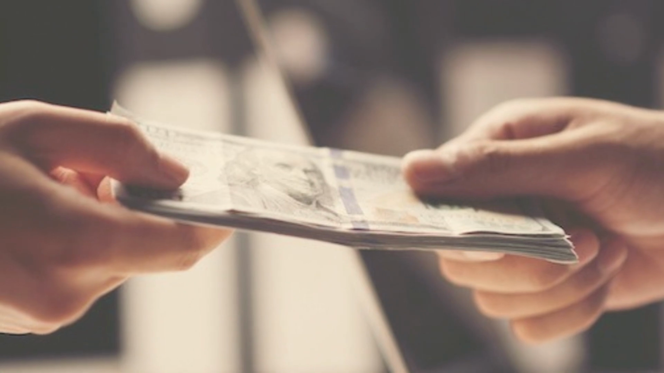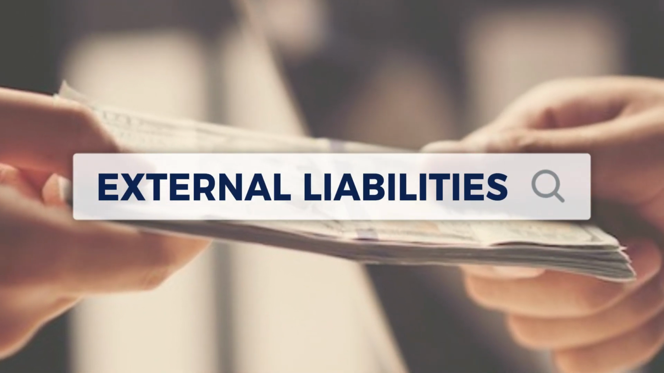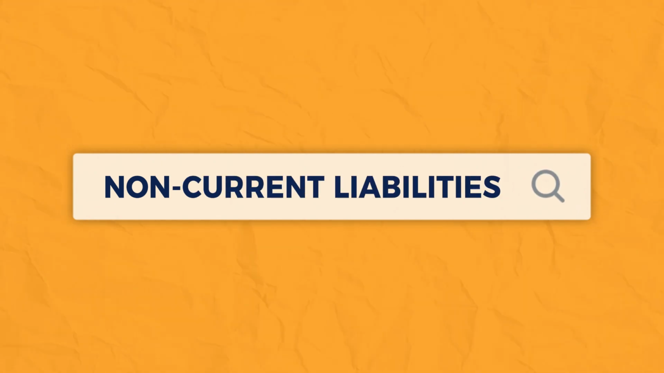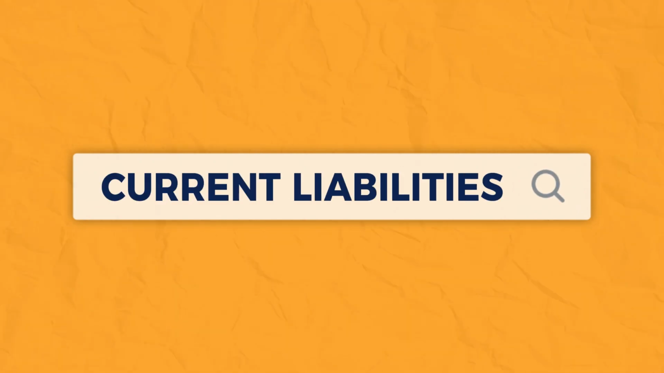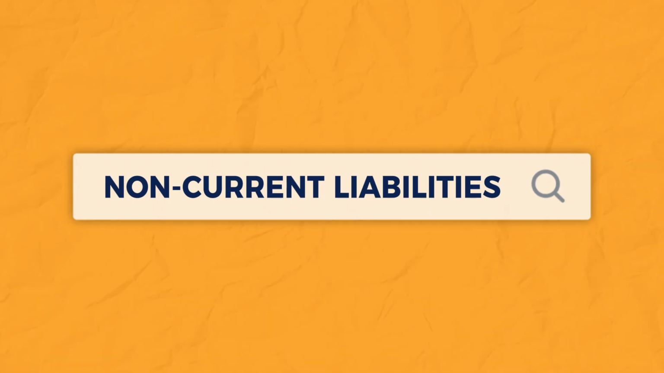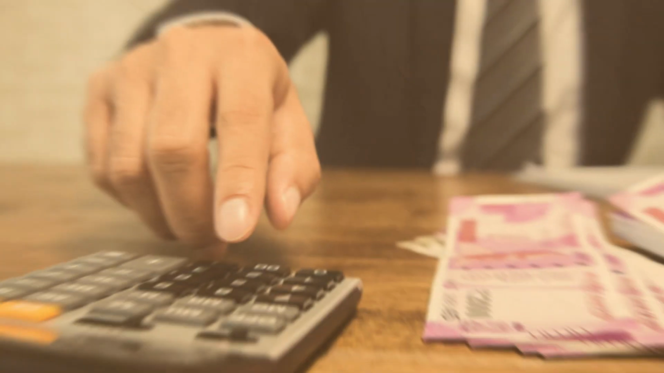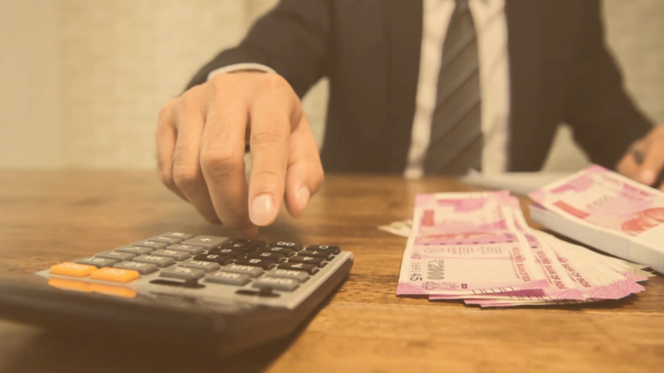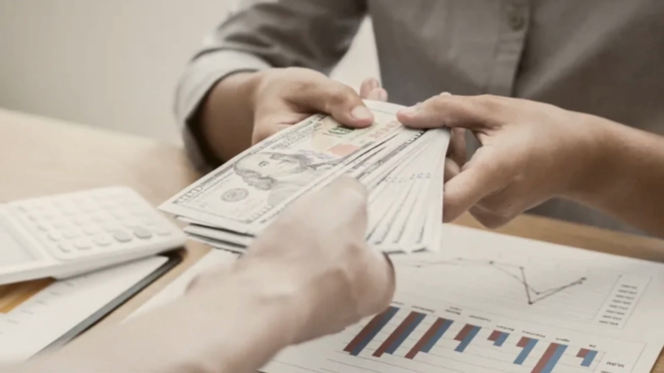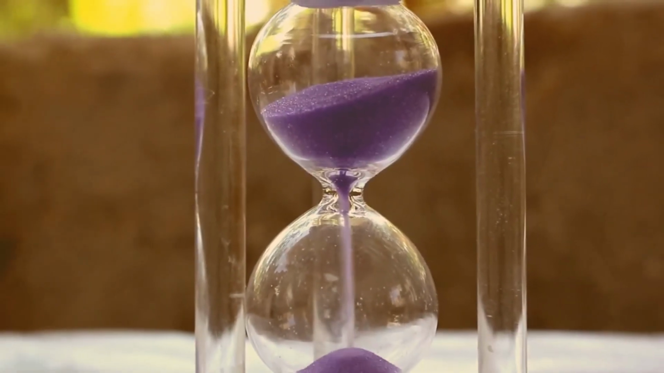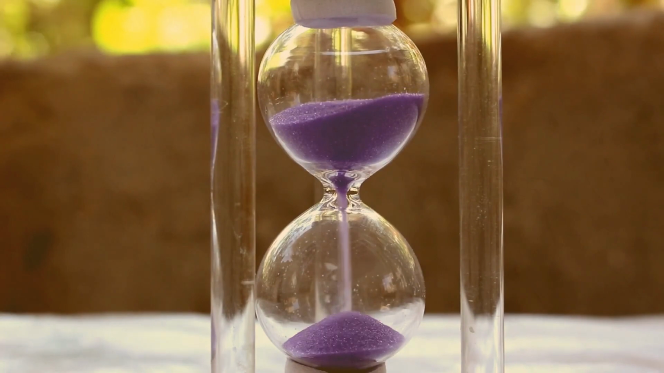There are two types of external liabilities. The first one is non-current liabilities. The second is current liabilities. Non-current liabilities are the liabilities which are to be paid after a year. That is, the benefit for the amount which you have taken from the persons or the business organization will be with us for a longer period of time, say more than one year or more than one operating cycle.